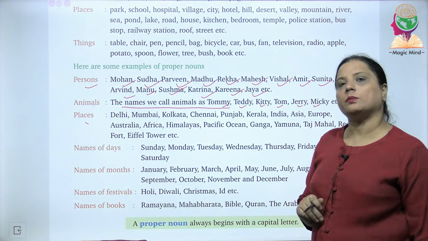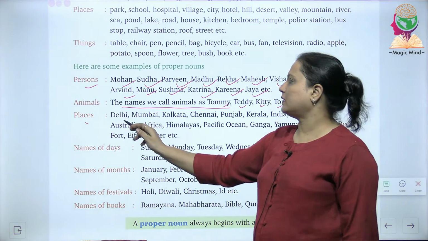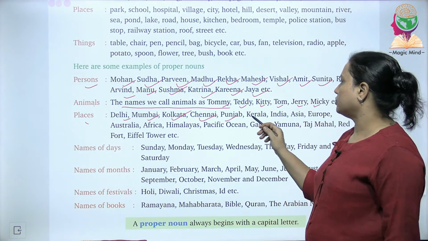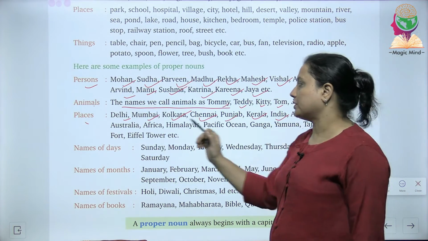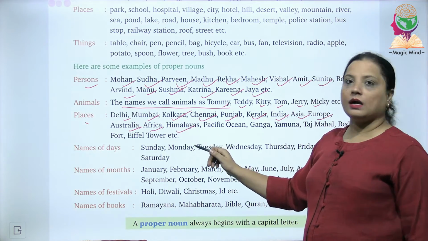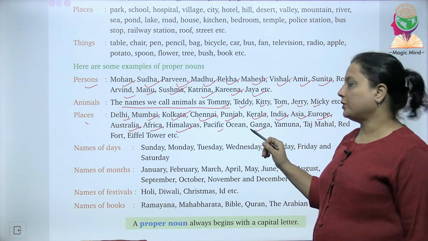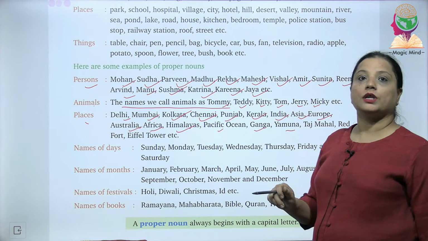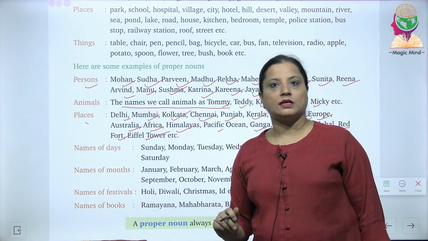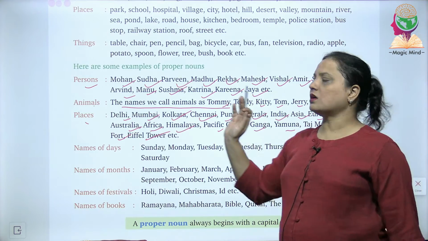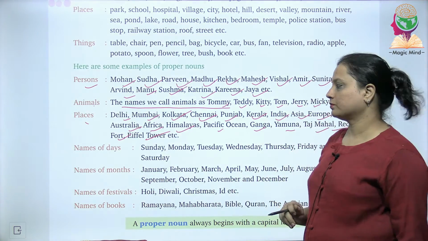Then we come to the places. When I say city, it can be any city. It will be a common noun. But when I name the city, like Delhi, Mumbai, Kolkata, Chennai, Punjab, Kerala, India, Asia, Europe. Now these are what? These are the names of continents, countries also. Australia, Africa, Himalayas. Now these are the names of the mountains. Pacific Ocean. Ocean's name is also a proper noun. Ganga, Yamuna. These are the names of the rivers. Taj Mahal, Red Fort, Eiffel Tower, these are the names of famous buildings, etc. So what are these? These are the names of places. These are proper nouns.